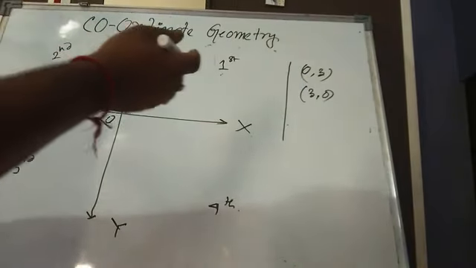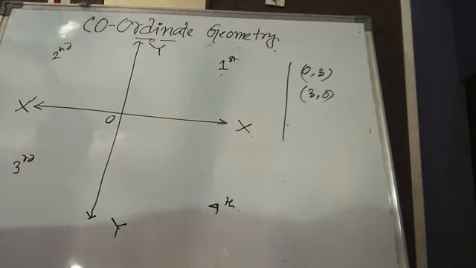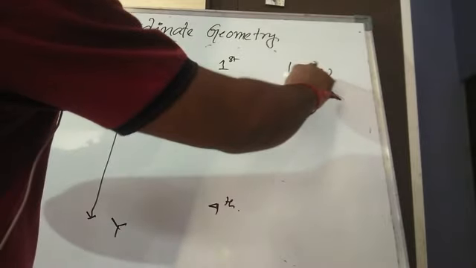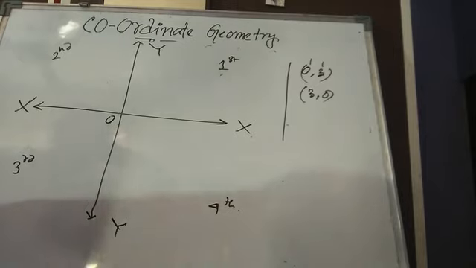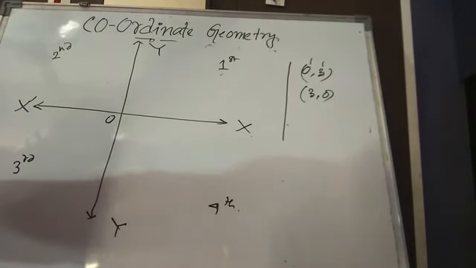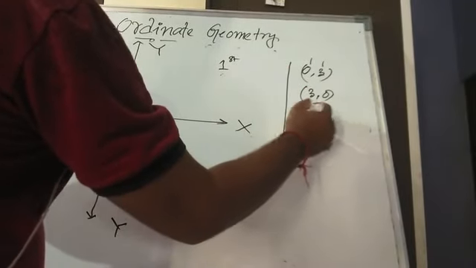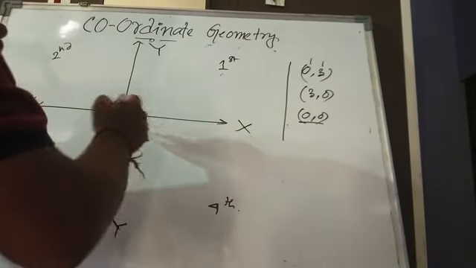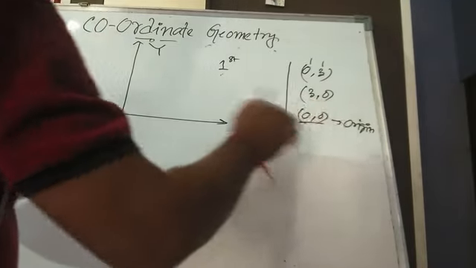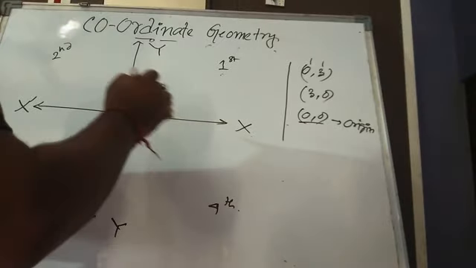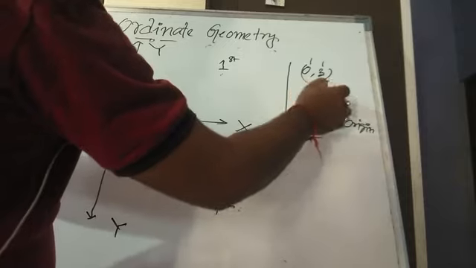In the earlier examples we chose 2 comma 3, minus 2 comma 3, minus 2 minus 3, 2 minus 3, where both the numbers are other than 0. By the way, we also know that if both are 0, that is the origin, as already discussed earlier. But what will happen if either the first one is 0, that means x is 0, or y is 0?